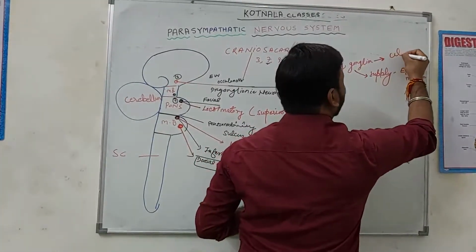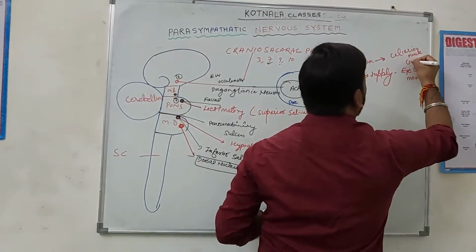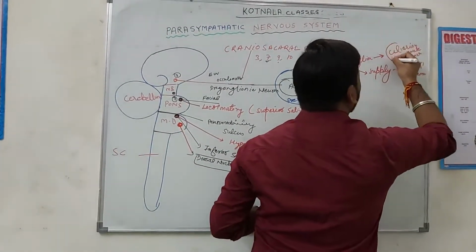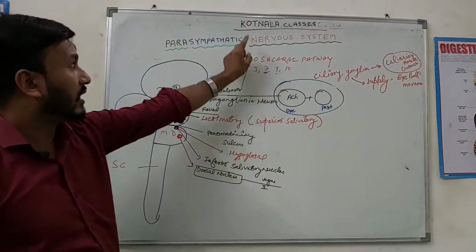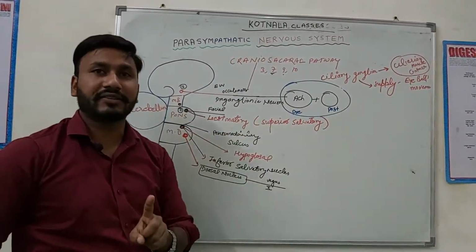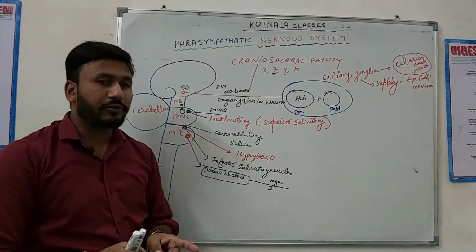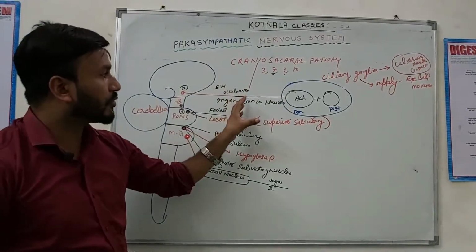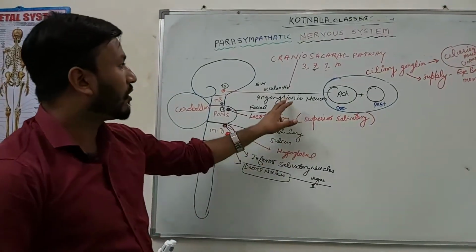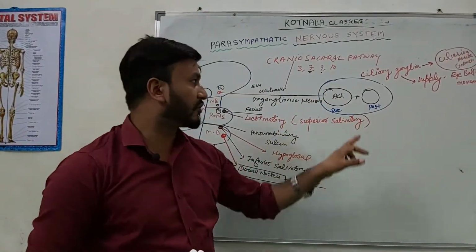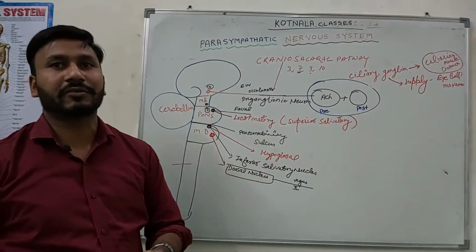Which muscles? The ciliary muscles. What is known as ciliary muscle contraction? One very important thing, friends: ciliary muscle contraction is done by the ciliary ganglion, and the preganglionic fiber neurotransmitter is acetylcholine. Listen, this is very relevant. Note down: all preganglionic neuronal fibers always use acetylcholine. Once again, all preganglionic neuronal fiber neurotransmitter is always acetylcholine.